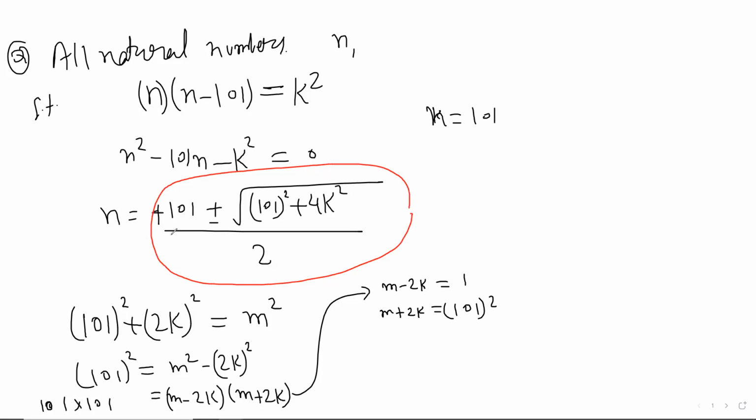But in this case, if this is a rational number, it will always be an integer because the numerator will be even. So actually, in this case, you don't have to check, because this is odd. All right, so this is easy.